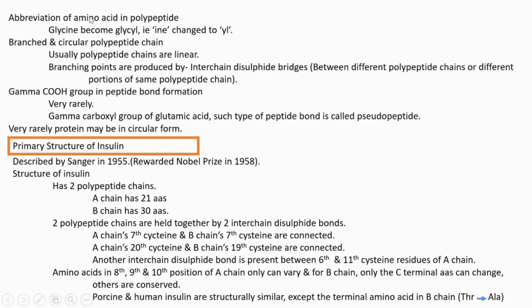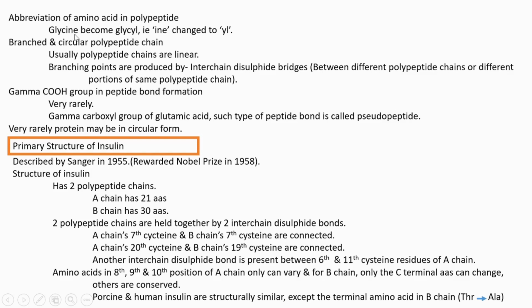Then if we write the sequence of amino acids in a polypeptide chain, in what way do we designate each amino acid? Let's consider the case of glycine. As we write the sequence in a polypeptide chain, glycine becomes glycyl.